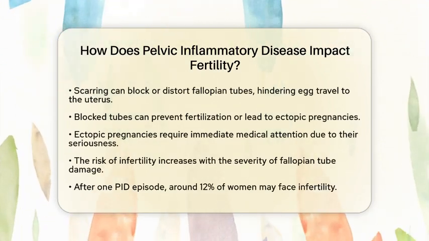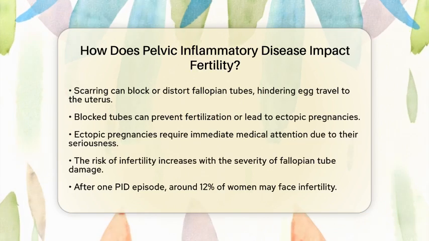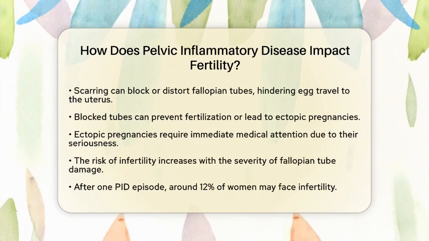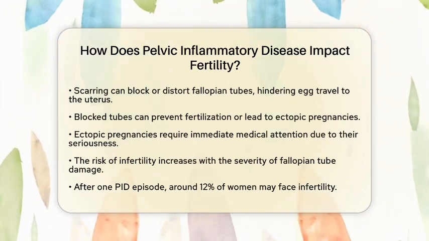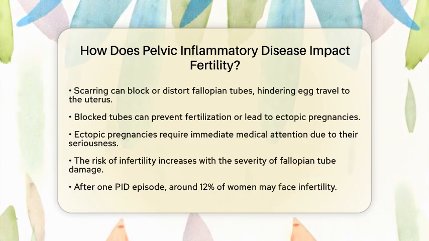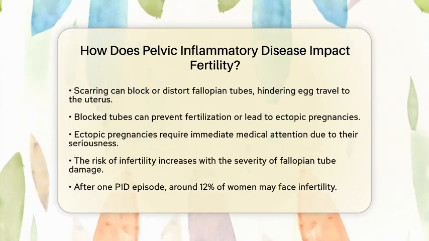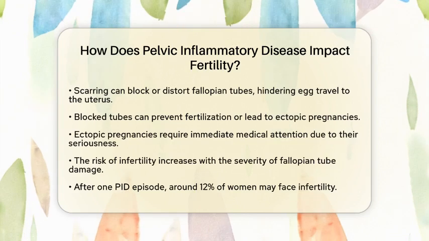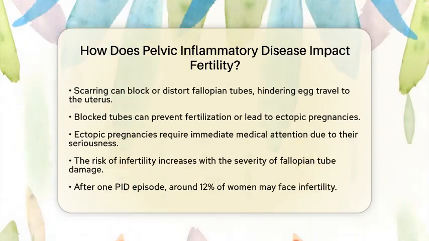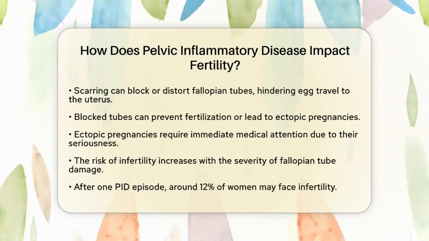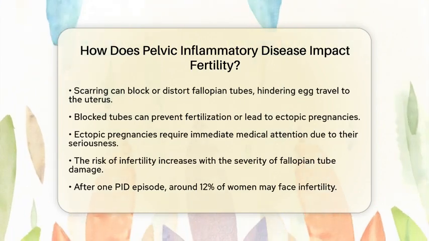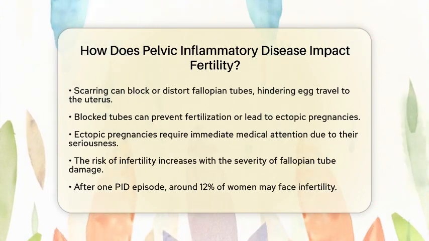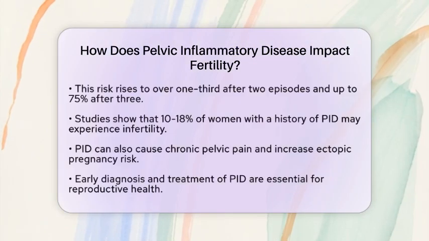The risk of infertility increases with the severity of the damage to the fallopian tubes and the number of PID episodes a woman experiences. Research indicates that after one episode of PID, about 12% of women may face infertility due to blocked tubes. This risk rises to over 1/3 after 2 episodes and can reach up to 75% after 3 episodes. Overall, studies suggest that between 10 to 18% of women with a history of PID will experience infertility.